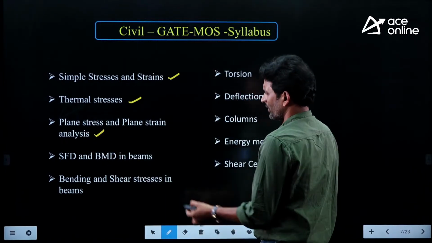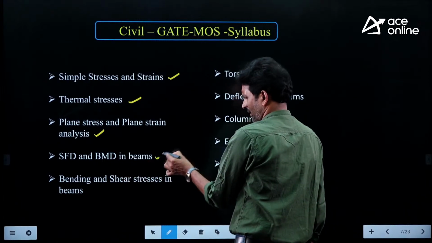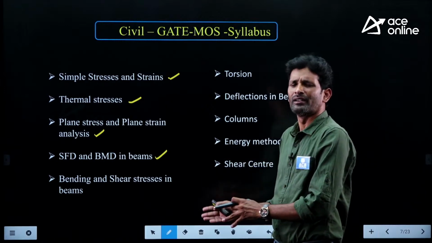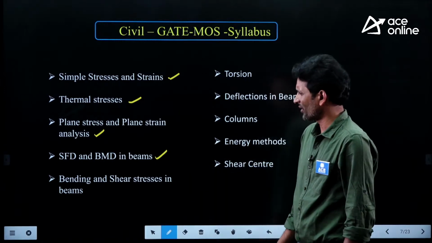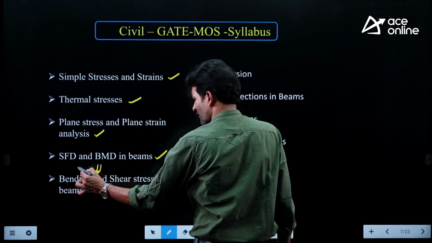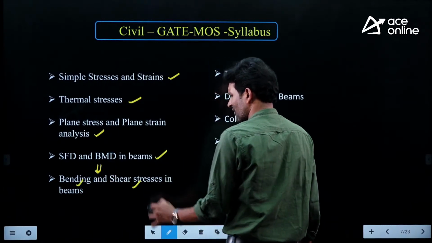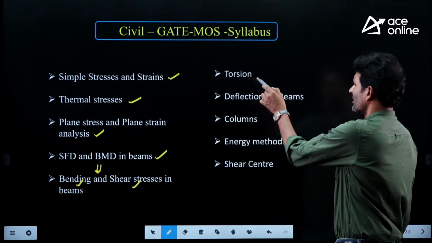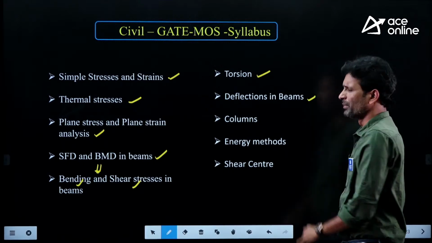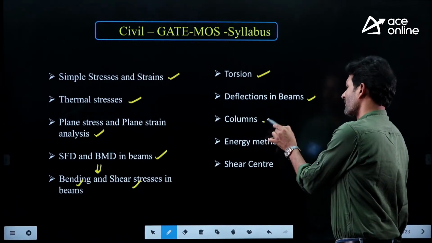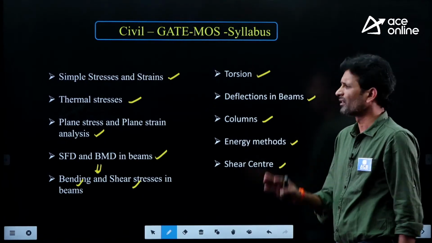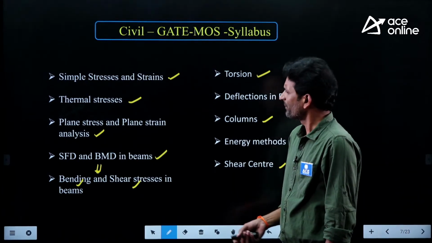After that we observe the shear force diagrams as well as bending moment diagrams for different beams under various loading conditions. By doing this analysis, we analyze the corresponding bending stresses as well as shear stresses in beams. After that, we will focus on the concept of torsion as well as deflection in beams. After that, columns, then energy methods and shear center. These are the topics that we are going to cover.